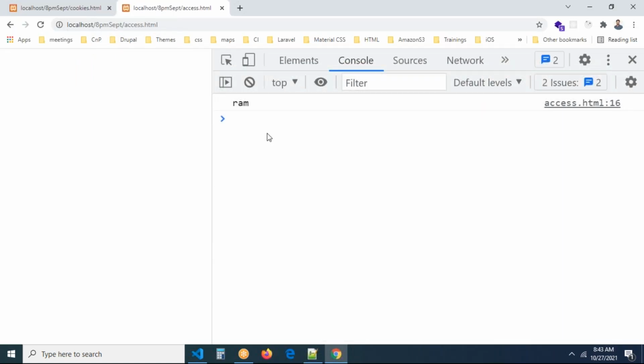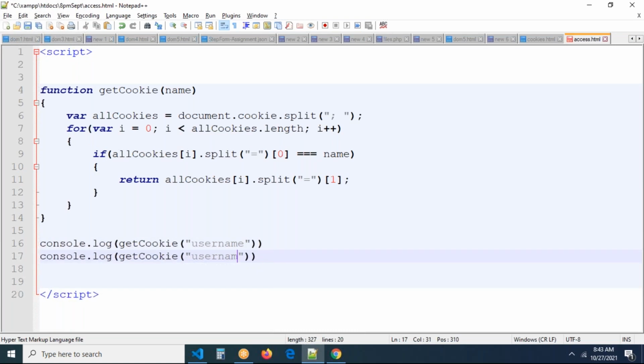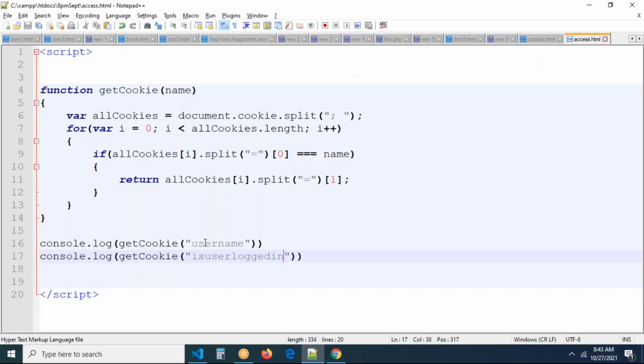I'm refreshing the page. You can see we got the value. Now, for example, I want to get isUserLoggedIn. Now you can check this. I think you will get this also. By just passing the key of the cookie, you are getting the value of it automatically, right?